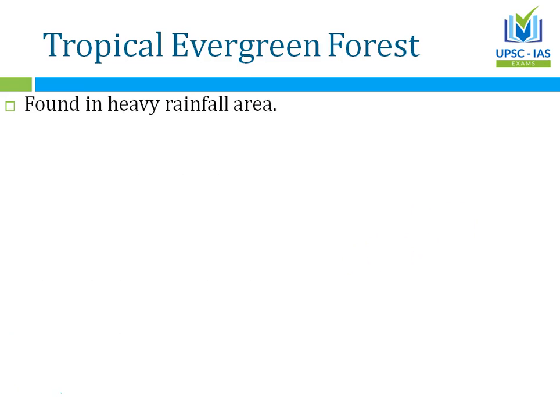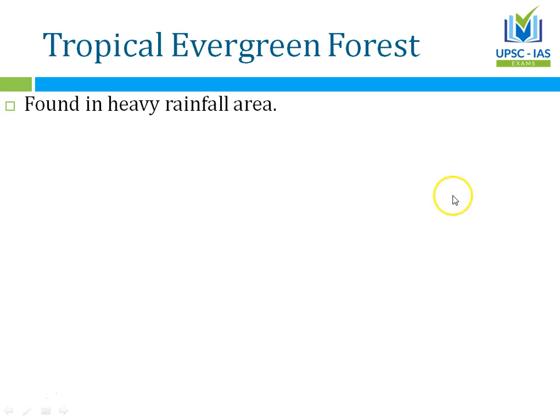Now dear friends, tropical evergreen, the name itself suggests that they are found in tropical area. The other thing is that they are evergreen. That means they are green forever. So naturally you will find them in those places that receive heavy rainfall, right? Good amount of rainfall, because remember, water is one of the most important things that is required for photosynthesis.